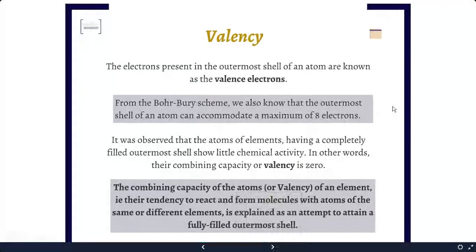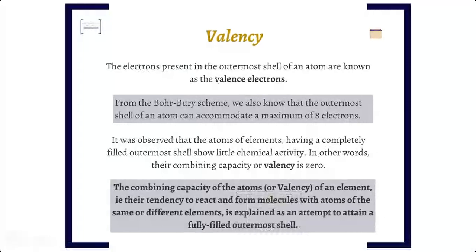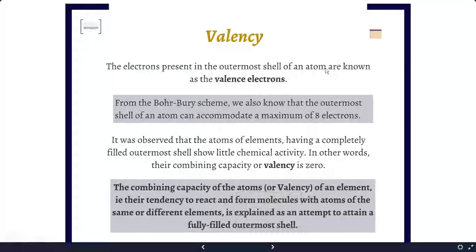Now, what is valency? Valency is related to the valence electrons. First of all, we will learn about the valence electrons. The electrons present in the outermost shell of an atom are known as valence electrons. From the Bohr-Bury scheme, we know that the outermost shell of an atom can accommodate 8 electrons only. It was observed that atoms of elements having a completely filled outermost shell show little reactivity.